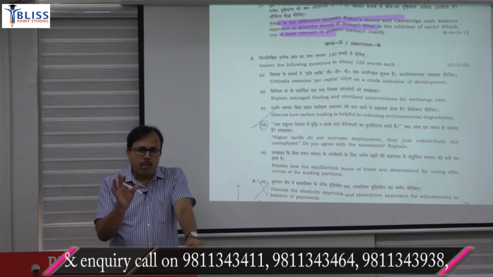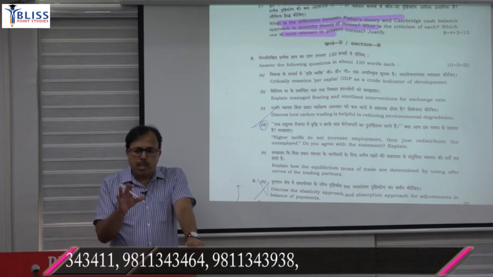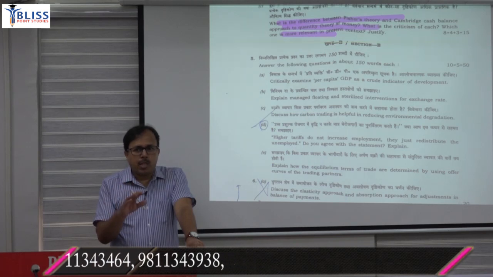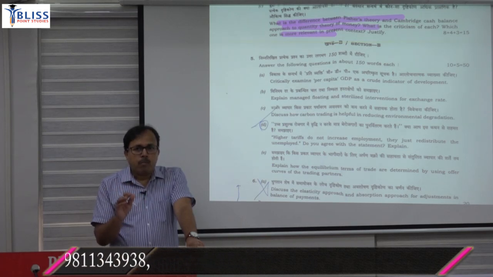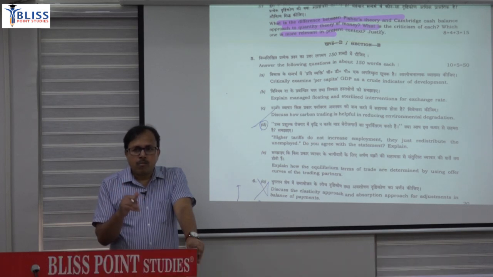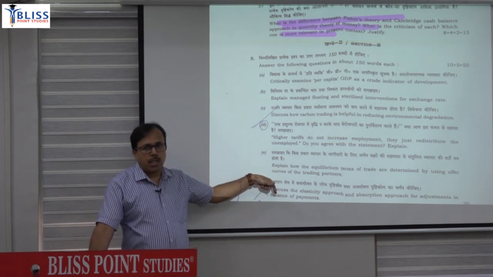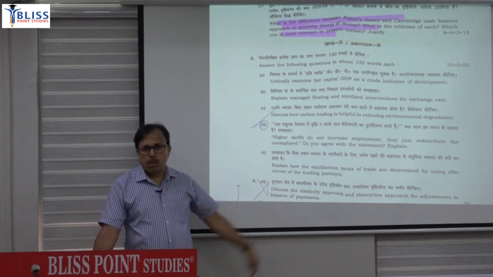First explain the meaning. Since they have used the term development, you will also explain development: development is a multidimensional concept which brings qualitative change in life, but development has been measured by the Human Development Index, which includes per capita GDP also for a decent standard of living, but it also includes the life expectancy index and the education index. And similar question is not the only part, in one more question I think the HDI concept was also asked.